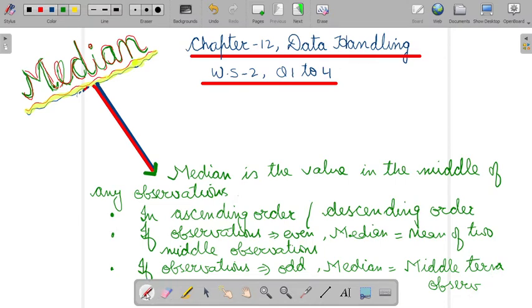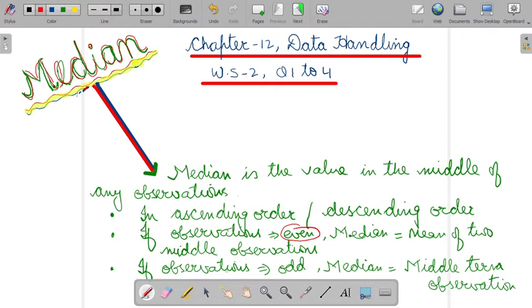So the first thing you have to remember is that the observations should be in descending or ascending order. Then, if the number of observations is even, the median will be the mean of the middle two observations.